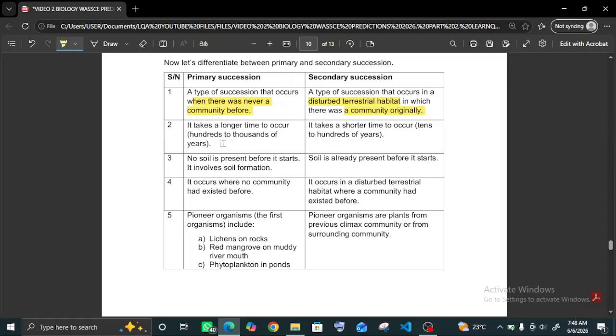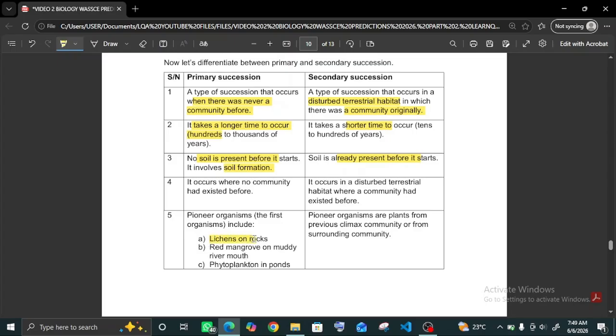Primary succession takes a longer time, hundreds to thousands of years, while secondary takes a shorter time to occur. In primary, there is no soil present before it starts, so it involves soil formation. But in secondary, soil is already present before it starts. In primary, we have various kinds of pioneer organisms, but the most common ones are lichens on rocks.